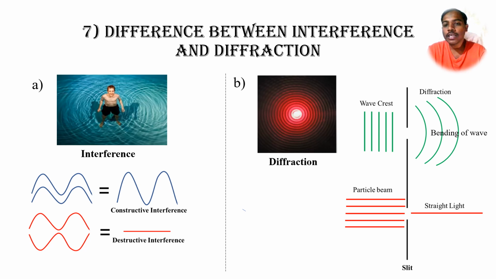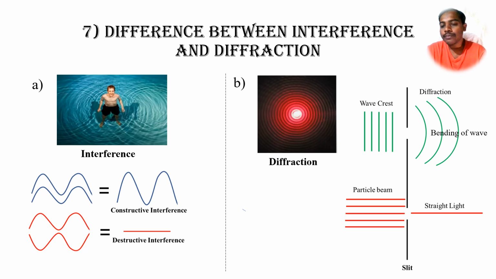On the other hand, in figure B, there is the diffraction pattern. That pattern is made by a laser beam source. So what is meant by diffraction? Actually, a diffraction pattern is nothing but the bending behavior of light. On the right side we can see there are two slits. Whenever light passes through those two slits, it will be bent. So the bending of waves we can call diffraction.